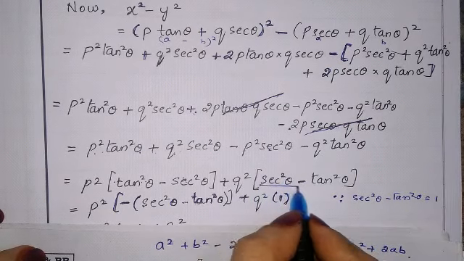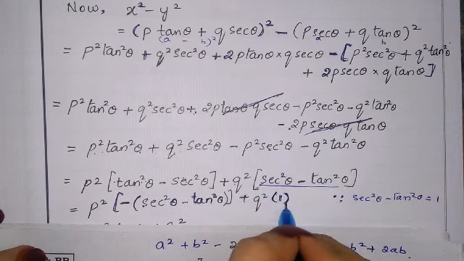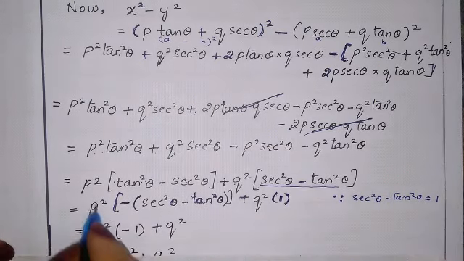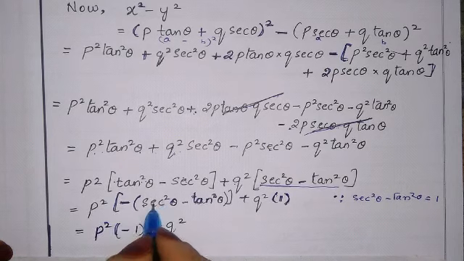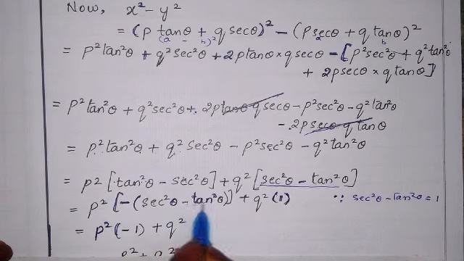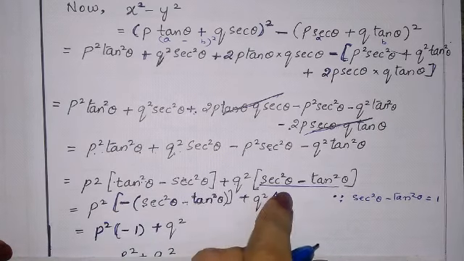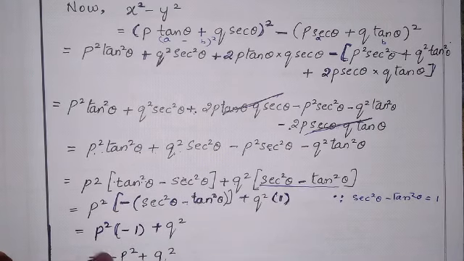So in place of this whole term we have written 1. Now here also p square as it is, minus sign as it is, sec square theta minus tan square theta is 1, plus q square into 1, q square.